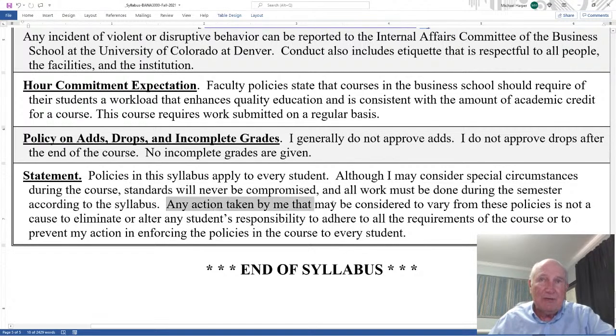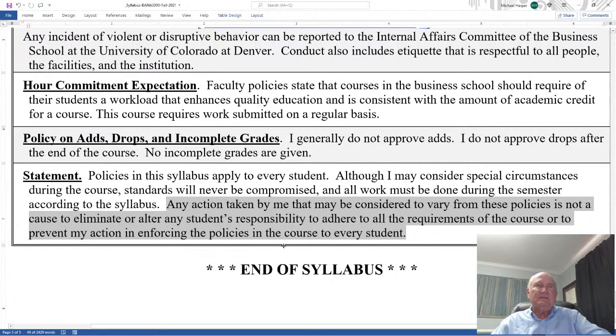Any action taken by me that may be considered to vary from these policies is not a cause to eliminate or alter any student's responsibility to adhere to all the requirements of the course or to prevent my action in enforcing the policies in the course to every student. What this sentence simply means is sometimes people need help, so I help them. They say, wait a minute, that help should be to everybody. I say, no, I'm not violating any standards.